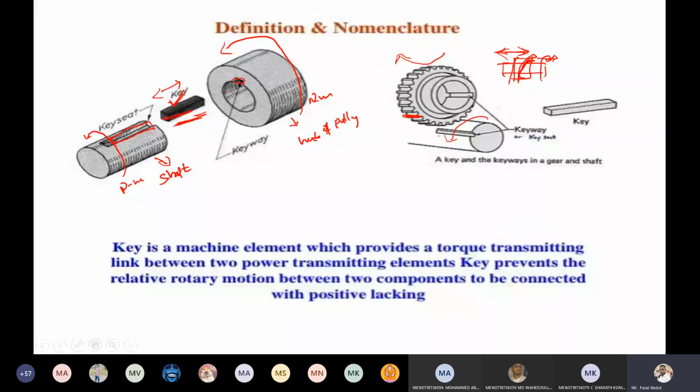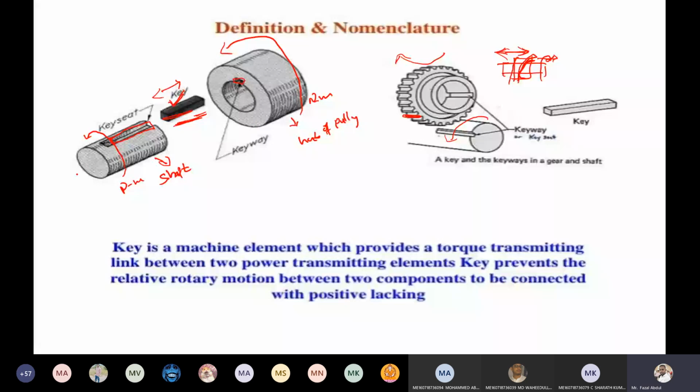Generally the keys are subjected to considerable shear and compressive stress, because after assembling, the shaft is always rotating, since the power source is the engine through the shaft.